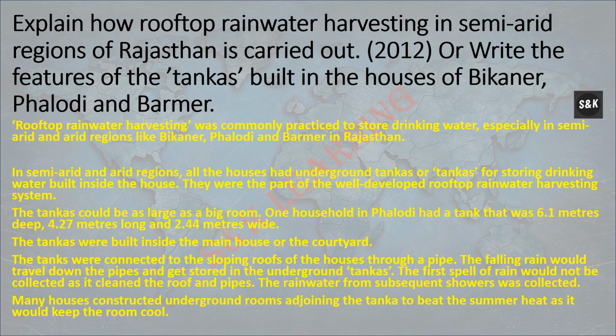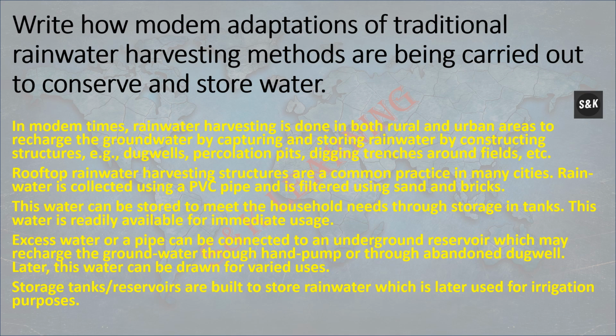The tankas could be as large as a big room. One in Phalodi had a tank that was 6.1 meters deep, 4.27 meters long, and 2.44 meters wide. The tankas were built inside the main house or the courtyard. Many houses constructed an underground room adjoining the tankas to beat the summer heat, as it would keep the room cool.